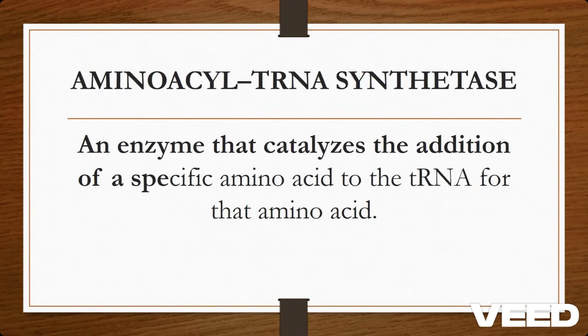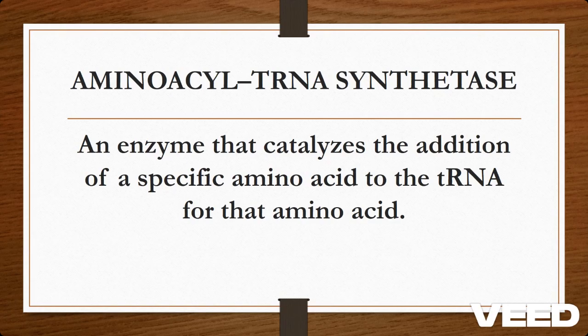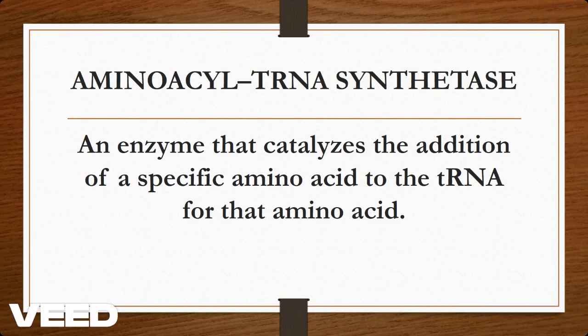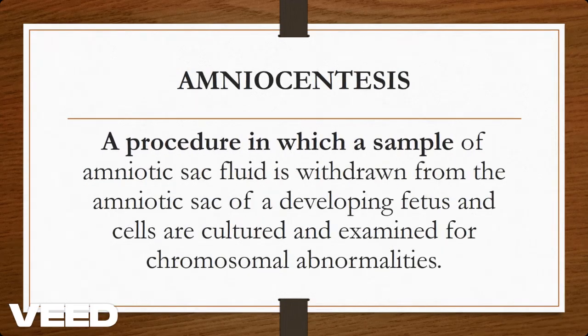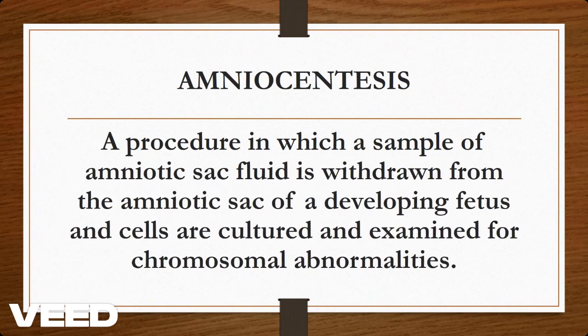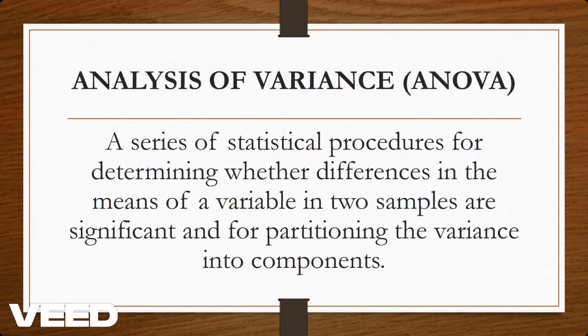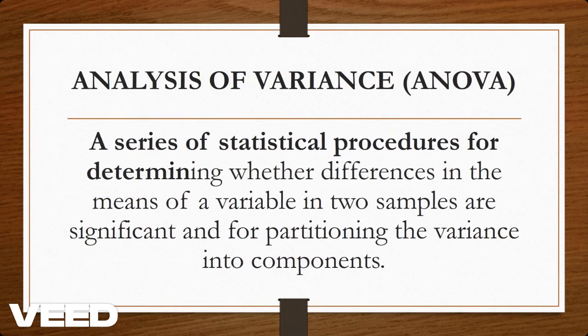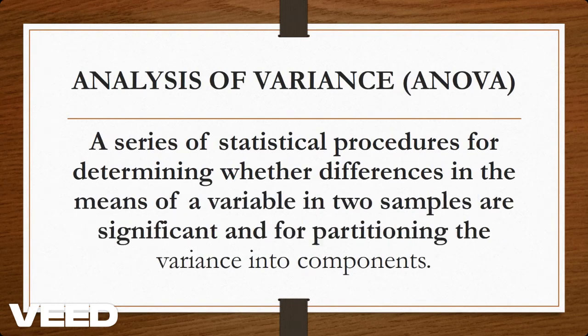Aminoacyl tRNA synthetase. It's an enzyme that catalyzes the addition of a specific amino acid to the tRNA for that amino acid. Amniocentesis. It's a procedure in which a sample of fluid is withdrawn from the amniotic sac of a developing fetus, and the cells are cultured and examined for chromosomal abnormalities. Analysis of variance. It's a series of statistical procedures for determining whether the differences in the means of a variable in two samples are significant, by partitioning the variance into components.